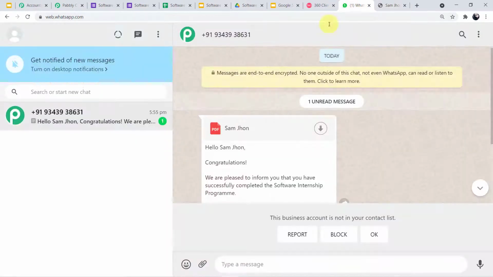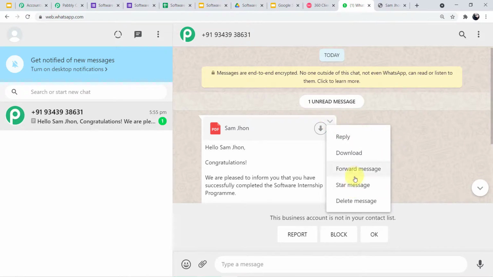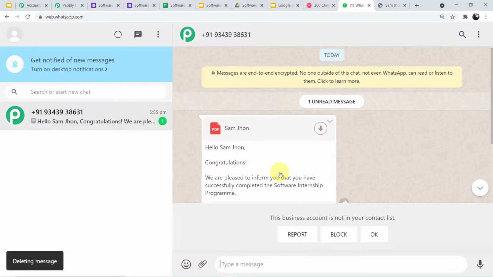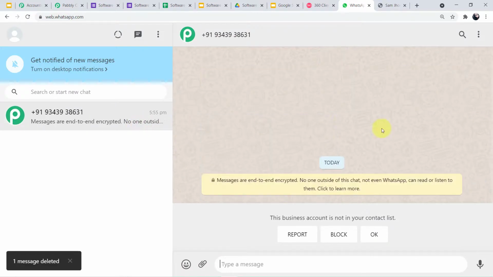Okay, now let me do one thing. Let me delete this message in front of you and we will refill the form, a new form with a new participant name, and we will see if a message will arrive here. So guys, I am using the same WhatsApp Web because I cannot show you different WhatsApp Web at the same time. Okay, so let me delete it in front of you. Okay, we will delete the message. So we have deleted the message, as you can see.